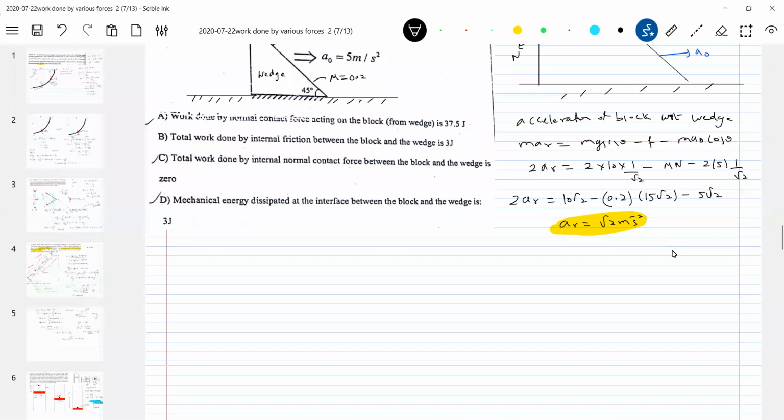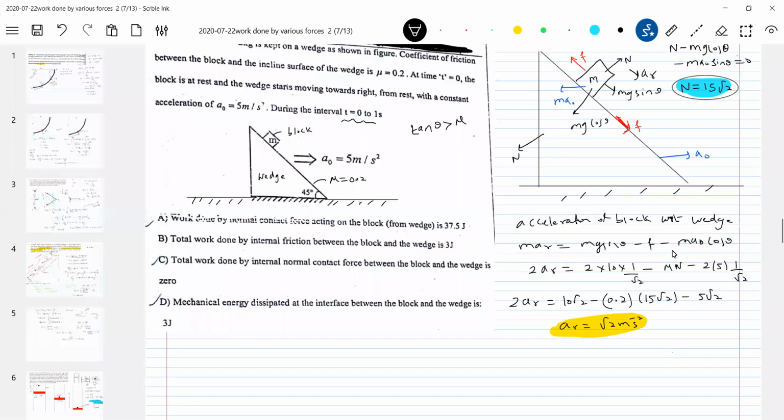Let's keep this much here. So let's calculate XR. Acceleration of block with respect to wedge is AR. Similarly, XR, the displacement of block with respect to wedge. I can write it as AR t square by 2. In what time? In 1 second, because that is the question given. Everything is for the interval of 1 second only.